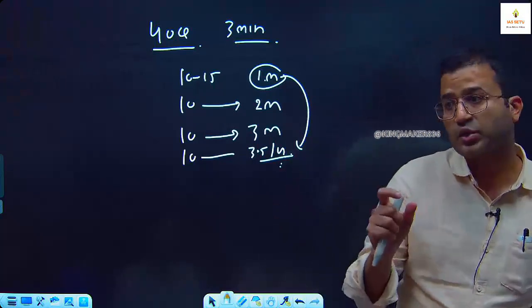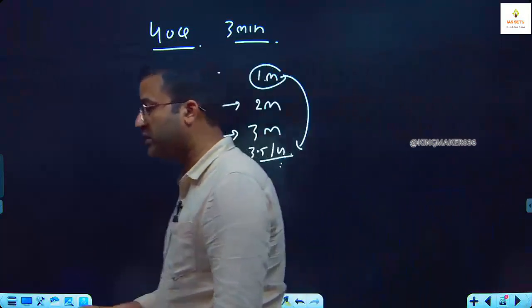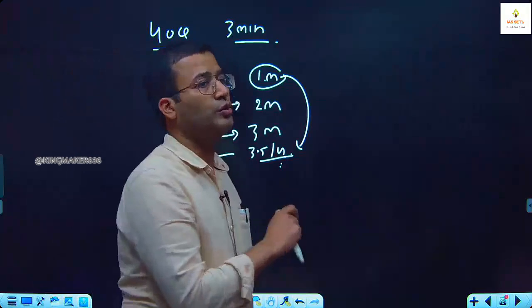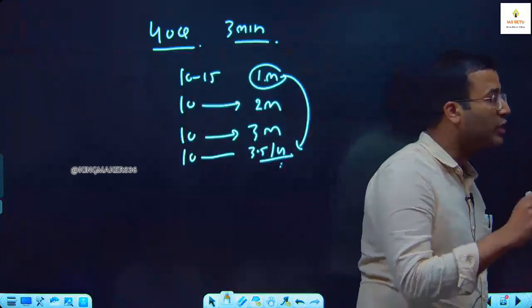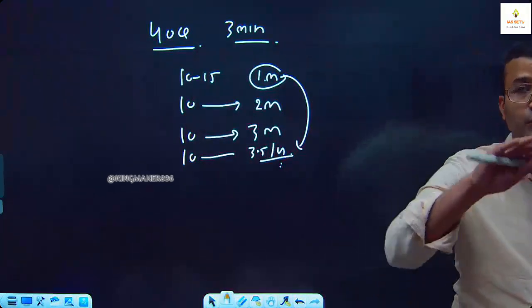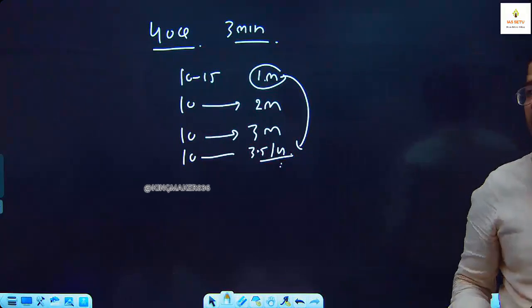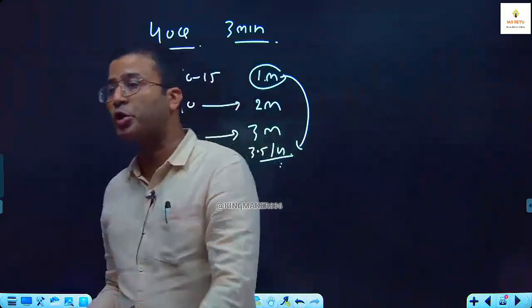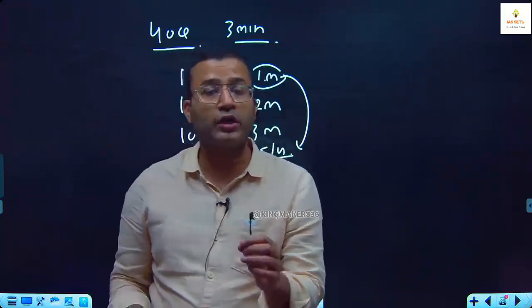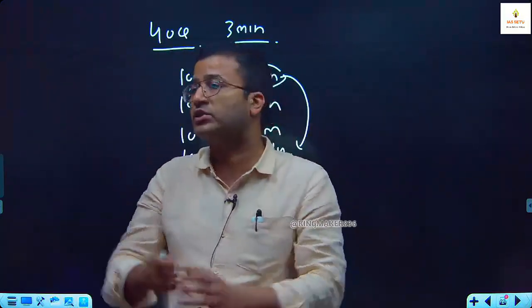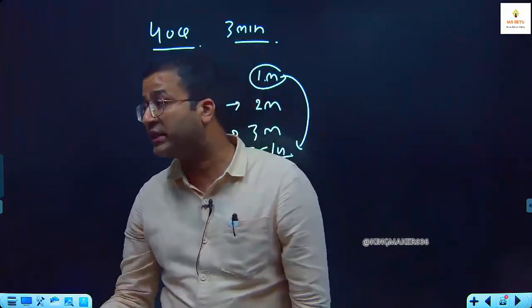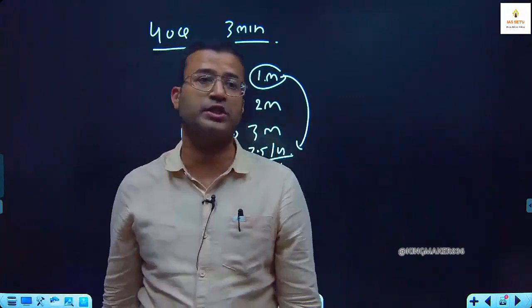ये एक स्ट्रॉन्ग एट्रीब्यूट माना जाता है of personality, that you know what to do, what not to do, so that you don't waste your energy and you can utilize your limited energy, everyone has limited energy, as an aspirant, as a teacher, as a bureaucrat. So as a bureaucrat also you will have limited resources, limited energy, so you have to prioritize things, and there are certain things which you have to say no to straightforward.